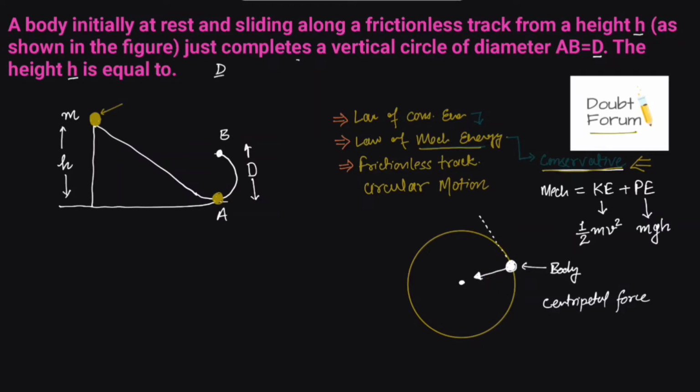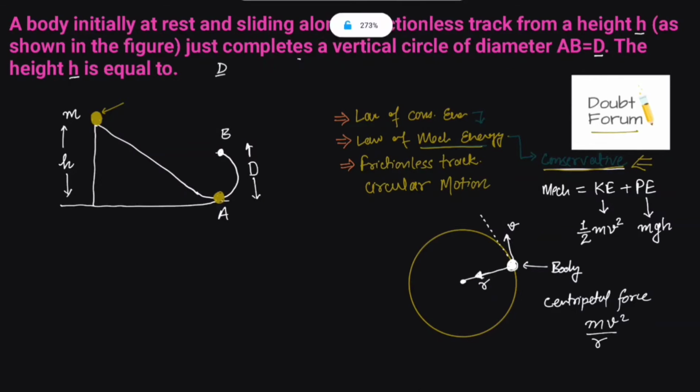Now, the formula for centripetal force is mv square upon r. m is the mass of the object which is moving in the circular path. v is the tangential velocity of the object. So, this object is moving at a velocity of v. So, this is tangential velocity. r is the radius of the circular path. So this much force should be there. If mv square upon r force is acting towards the center, then the body of mass m can move with a tangential velocity of v in a circular path of radius r.